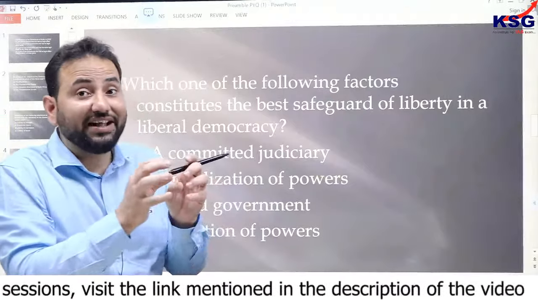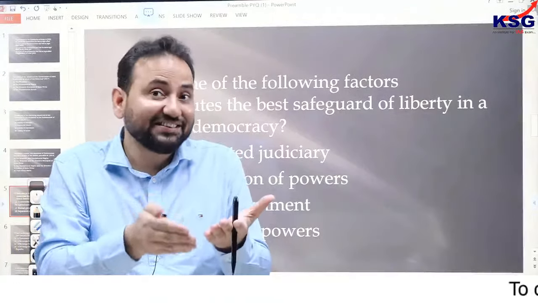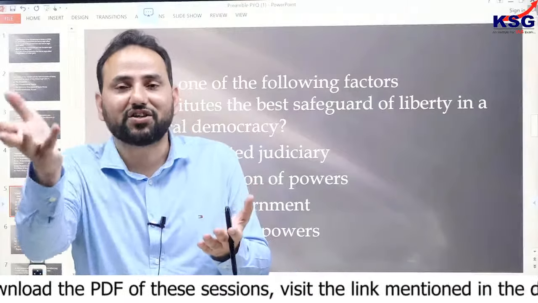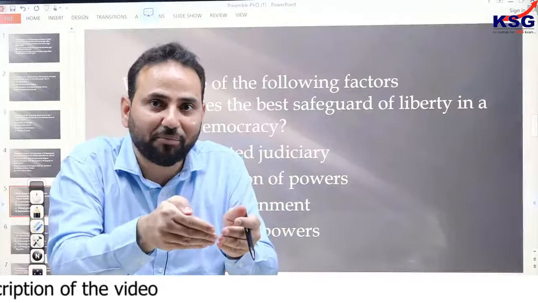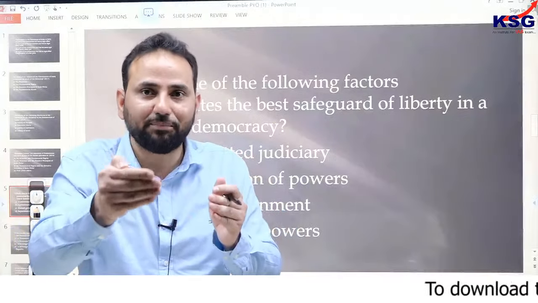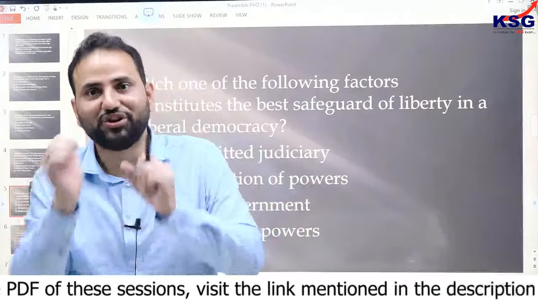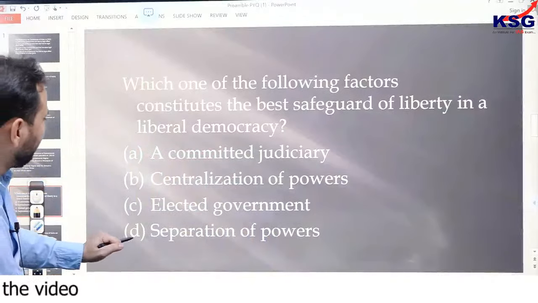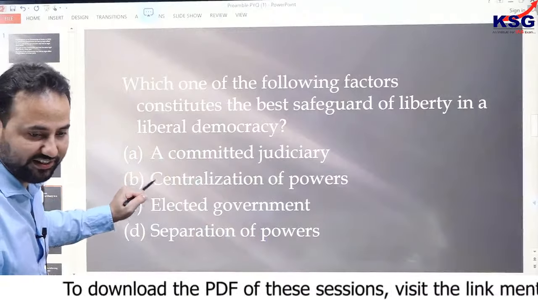That is, whenever there is any ambiguous matter, the judiciary sees the DPSP as the book of interpretation and the preamble as the guiding star. The preamble guides how it goes on. So even without being justiciable, this concept of the preamble becomes important from the point of view of the judiciary. So the answer would be separation of powers. The committed judiciary, if you see this, Sushant, D is the answer, exactly D.